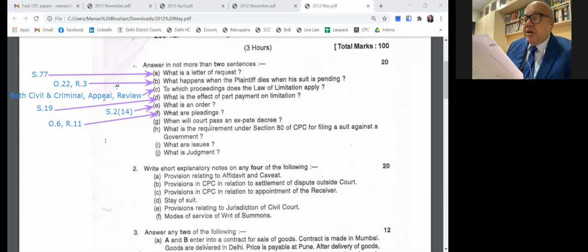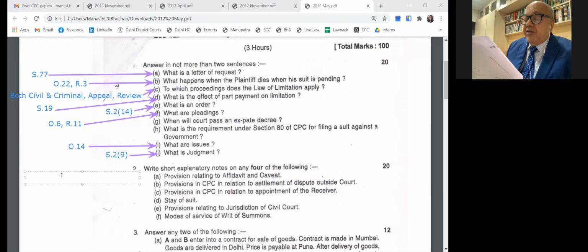What is a judgment? Judgment is given in Section 2(9). It is a statement given by the judge, decided by the court, isn't it? Under 2(9), for any decree or order, it is a statement of the learned judge. Yes, that is 2(9). Then short explanatory note on any of these.